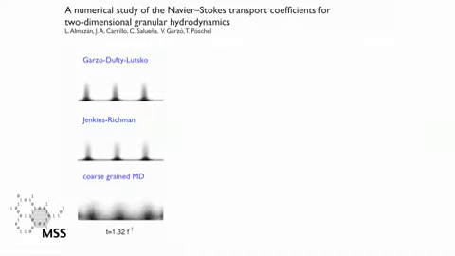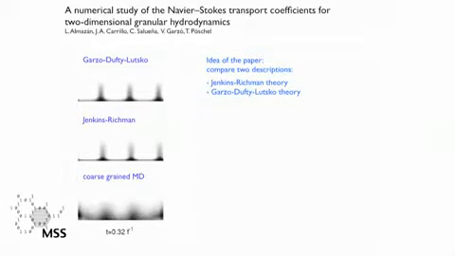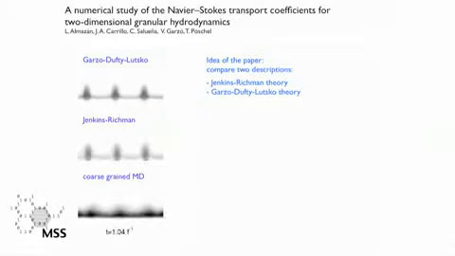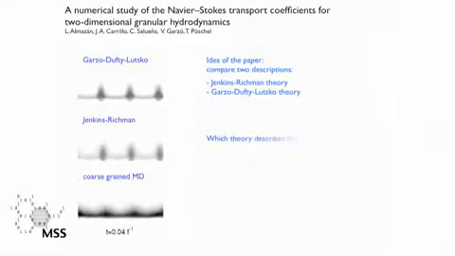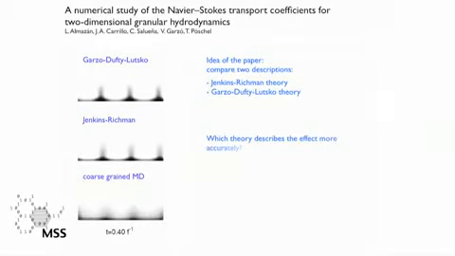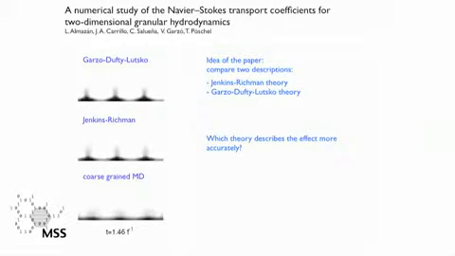Previous studies of the Faraday instability for inelastic hard disks compared molecular dynamic simulation with the Jenkins-Richman hydrodynamic simulation, finding a good description of the rapid granular flow. Our aim is to check if one can get a better agreement using improved transport coefficient. This instability appears when a fluid is shaken in vertical direction considering an external force like gravity.